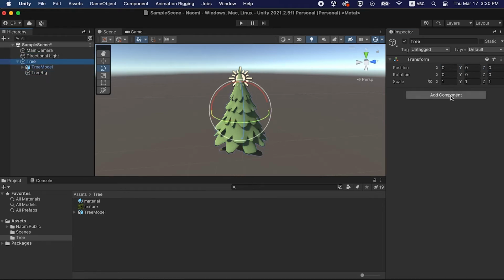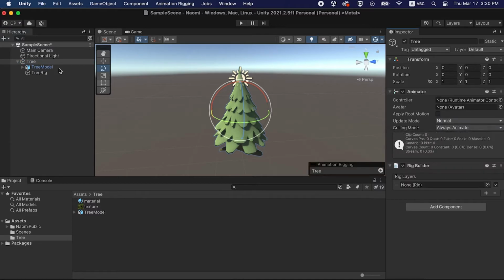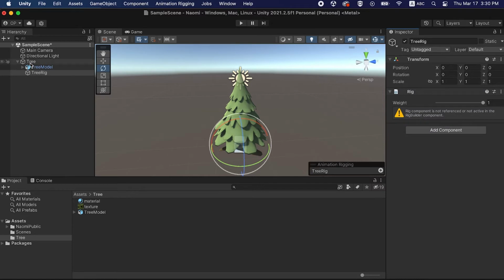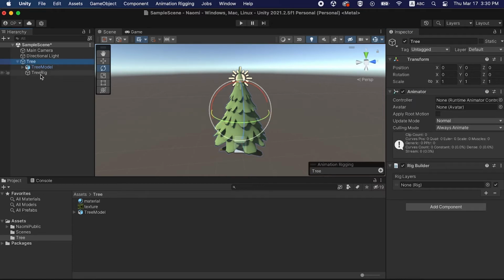Let's add a rig builder to the main object. And then rig script. Lastly, we'll drag and drop the rig and move it to the builder.